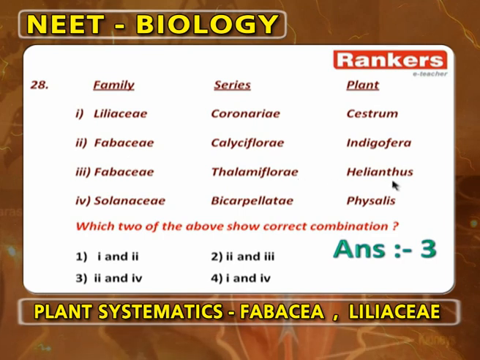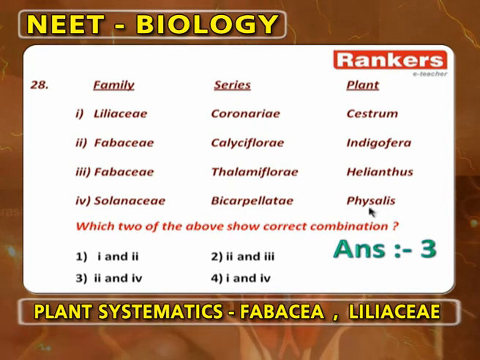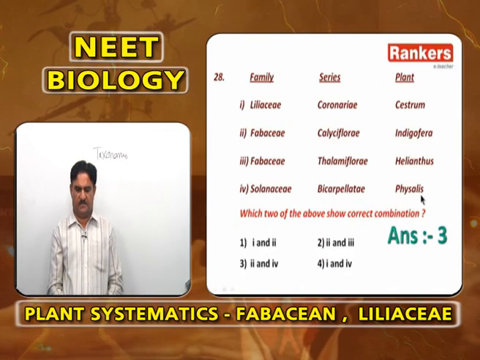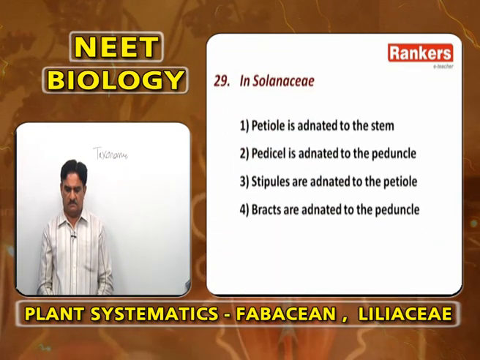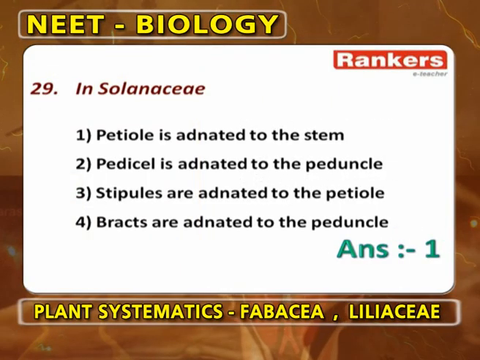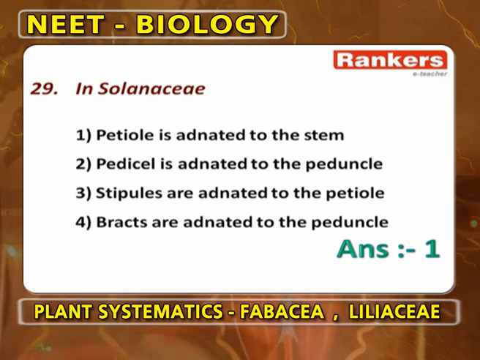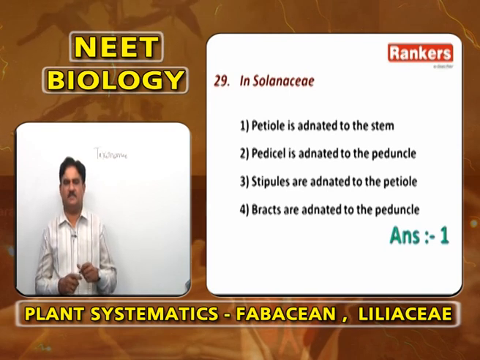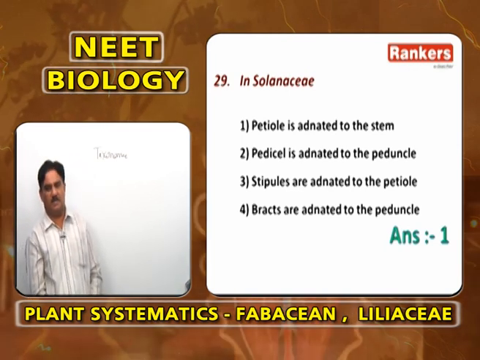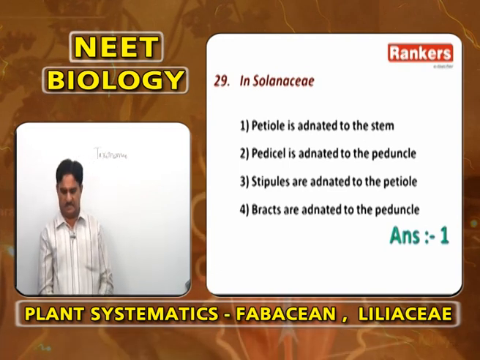Fabaceae, Thalamiflorae, Helianthus is wrong. Solanaceae, bicarpellate, Physalis is correct. Solanaceae belongs to bicarpellate and Physalis is correct. So, definitely the answer is 2 and 4. Next. In Solanaceae, petiole is adnated to the stem, pedicel is adnated to the peduncle, stipules are adnated to the petiole, bracts are adnated to the peduncle. The answer is petiole is adnated to the stem. That is why the alternate phyllotaxy on the vegetative parts appears like opposite or whorled phyllotaxy. So, first option.